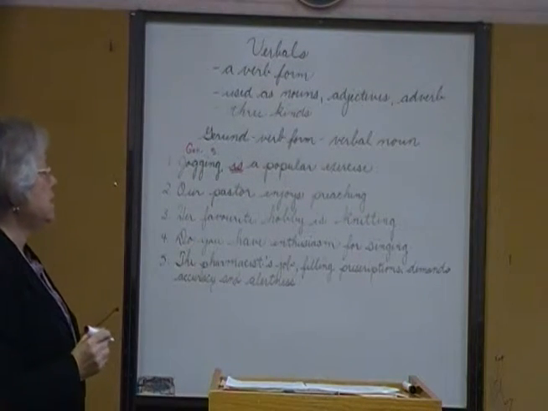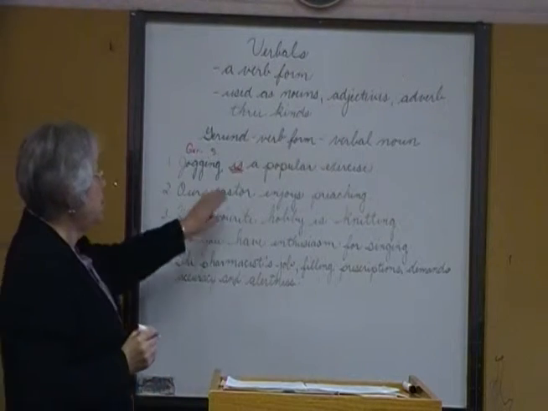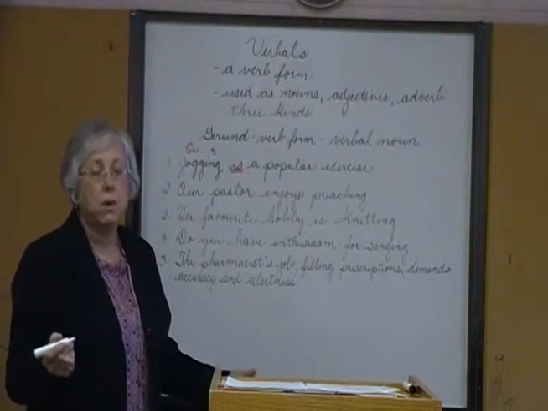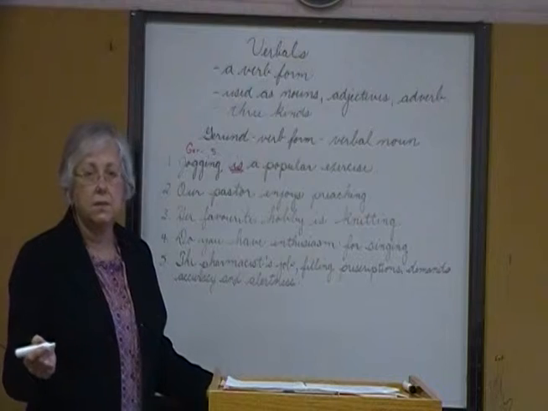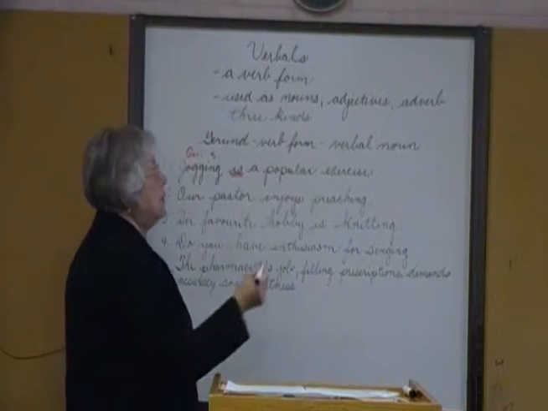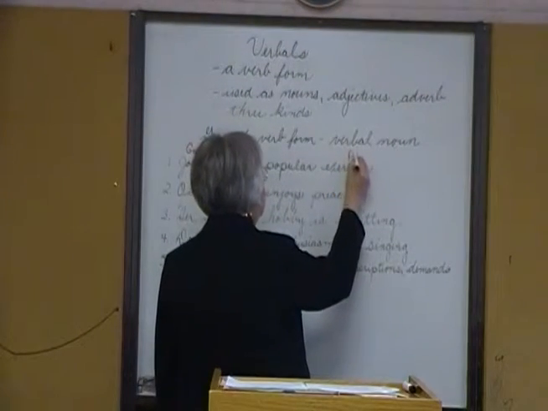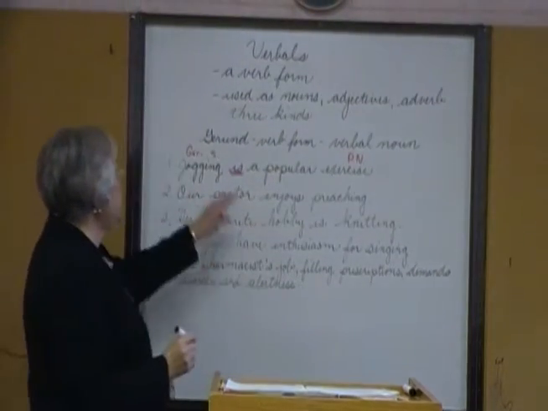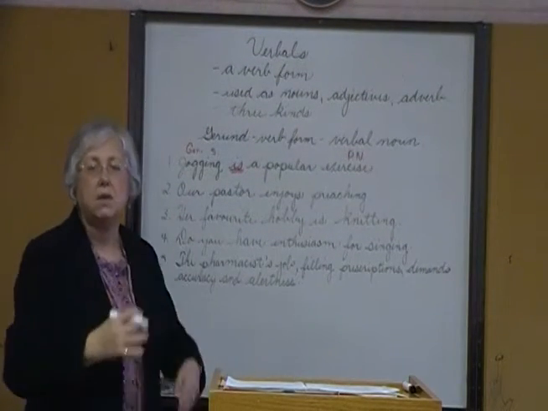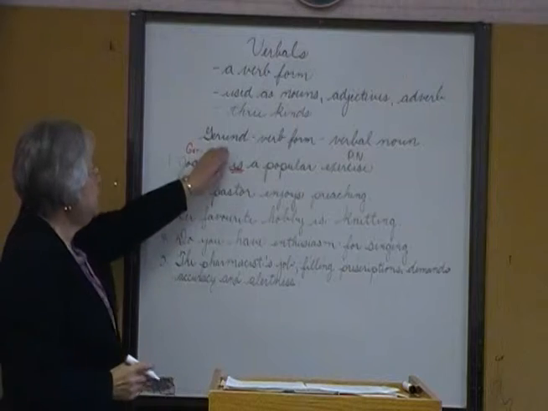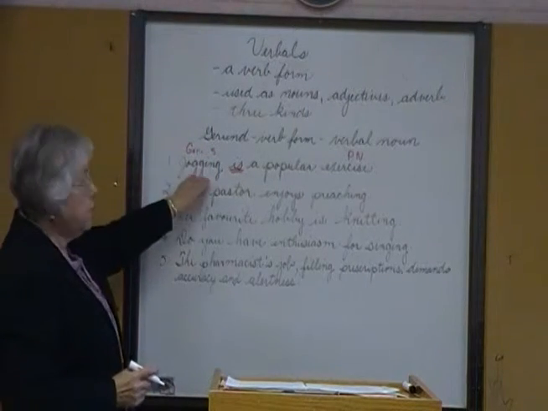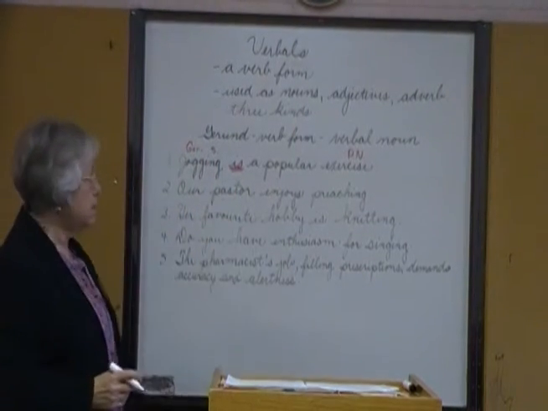Jogging is a popular exercise. Linking verb is. We know it's followed either by a predicate nominative or a predicate adjective. This one's followed by a predicate noun, predicate nominative. Exercise, jogging are the same. It's identifying it. Gerund, verb form, verbal noun, acting as the subject.